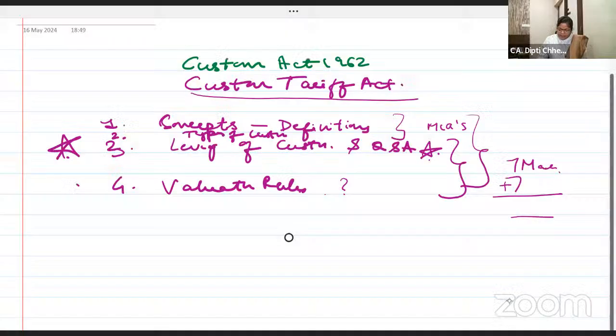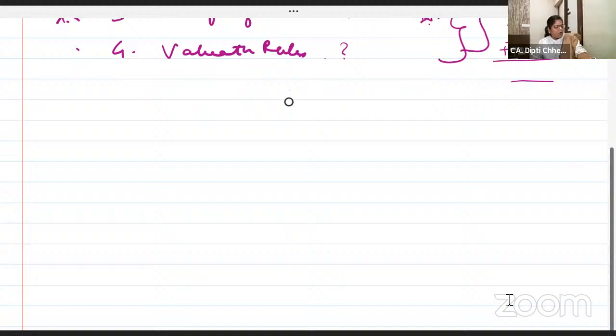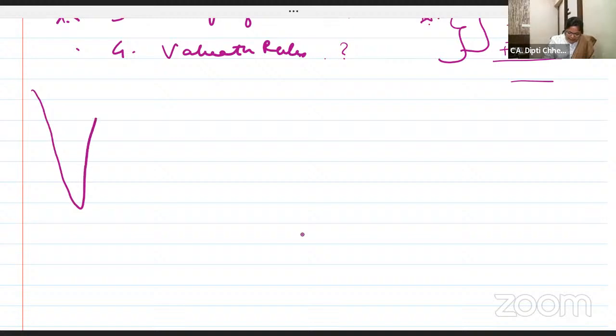Ma'am, should we also draw the diagram? The answer is yes. In fact, I have kept space there too, but I am drawing it here. You will see there will be space on page number 7 at the top, so you can go and see. Okay, let us take this as the southern bit of India. This border, I know the drawing has become a bit narrow, but this is India. This is called the baseline. Is the diagram understandable? Draw along with me.